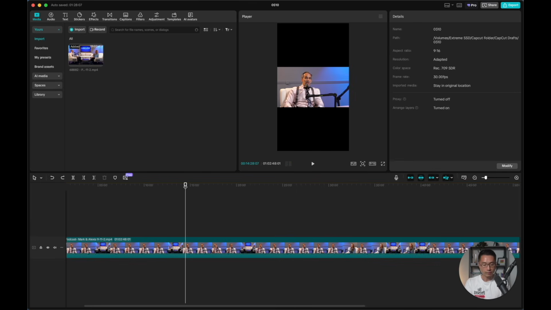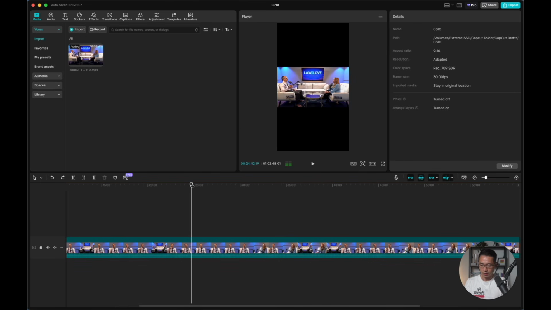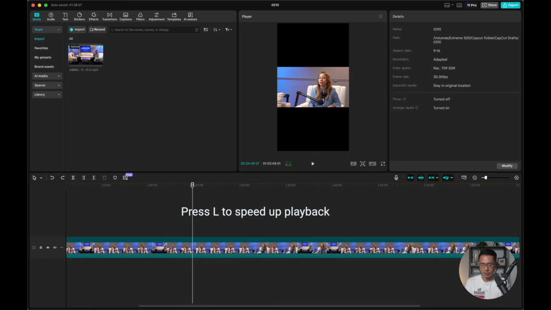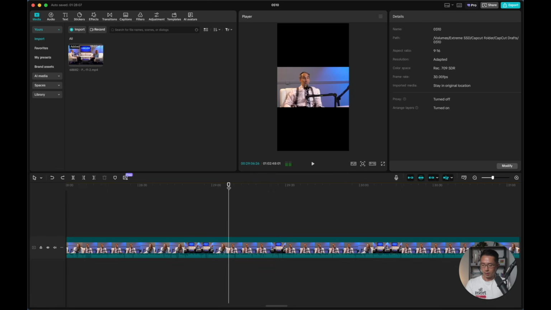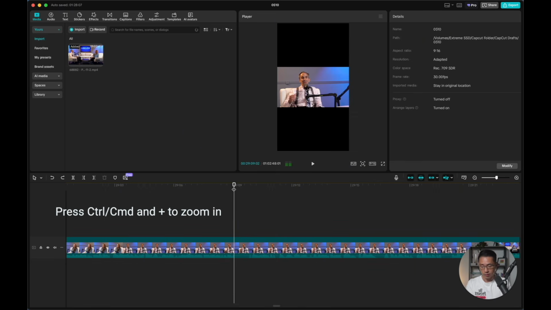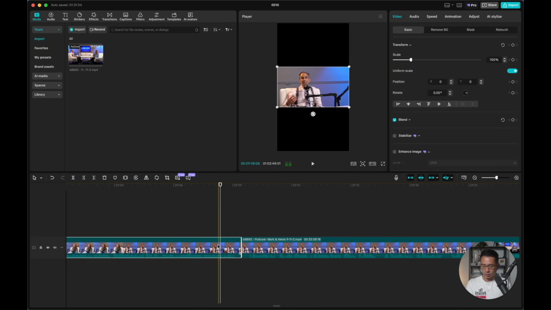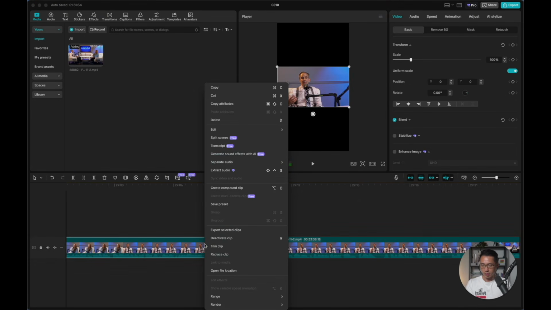Now let me go find the interesting part where we can cut out. So a cool tip is that if you want to just listen to the footage at a higher speed, you can just press L. So that way you can just go through the footage a lot faster. So let's say if we want to cut this certain part, we can just move the cursor over here, and we can zoom in by pressing Command and plus, or Control plus if you're on a PC. Drag this cursor and then click on split and select this clip. So this is the one that we want to delete. So we can just click on delete or just right click on it, click on delete.